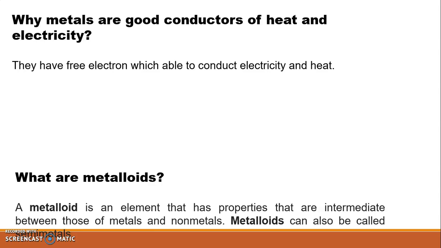Next is what are metalloids? A metalloid is an element that has properties that are intermediate between those of metals and non-metals. Metalloids can also be called semi-metals. Same like the conductor and non-conductor, we have semiconductors which allow some current to pass and some to stop.